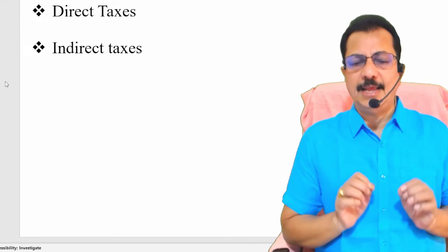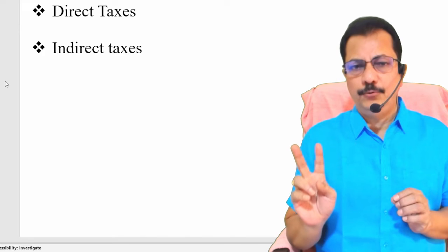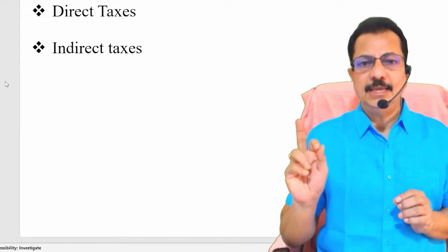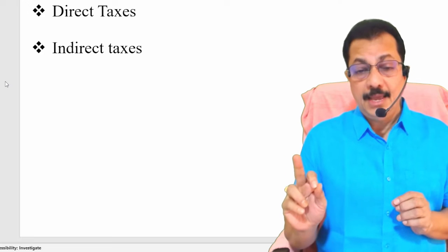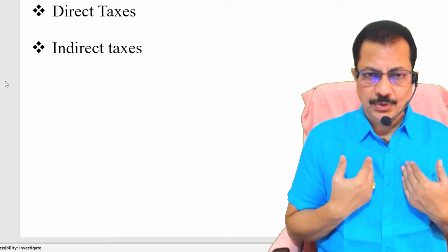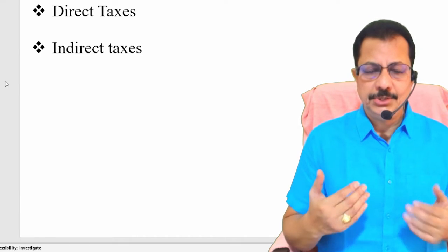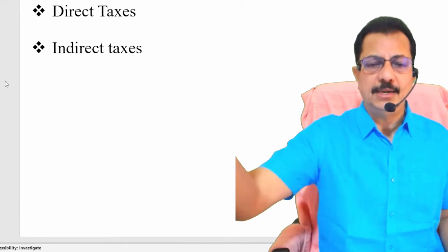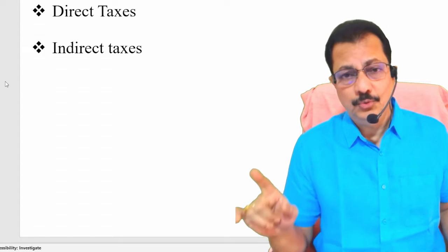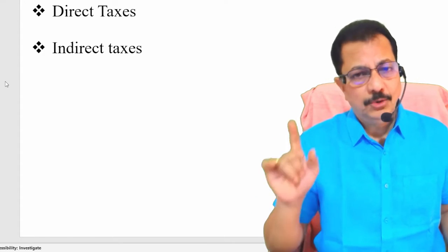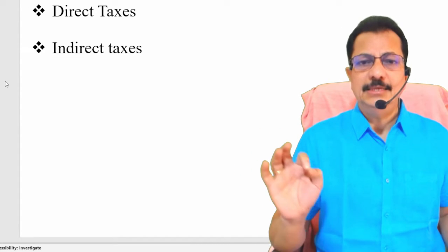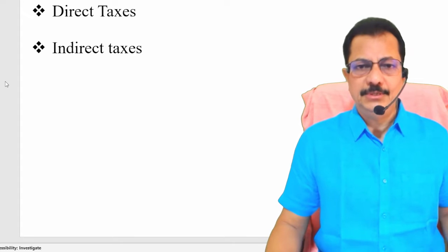When you look at the taxes, taxes are of two categories. One is the direct tax, the second one is the indirect tax. Direct tax means the taxes paid by an individual or an organization to the government directly without any mediator. But when it comes to indirect taxes, there is an intermediary, there is a mediator. I'll tell you some examples.